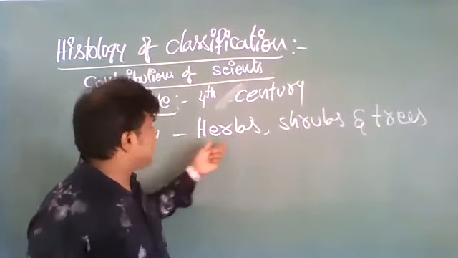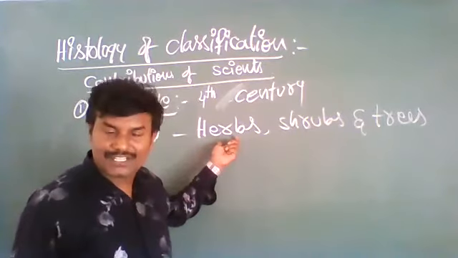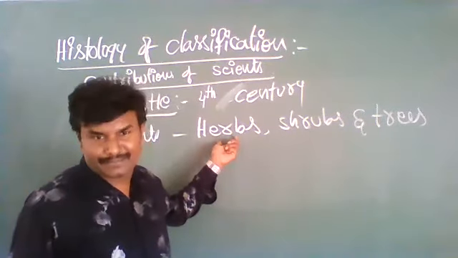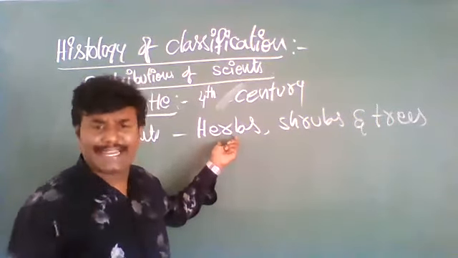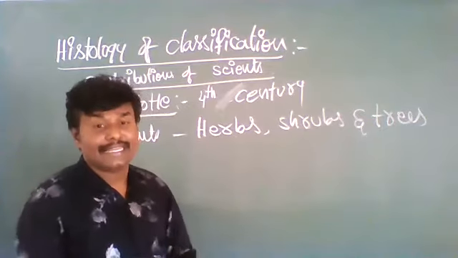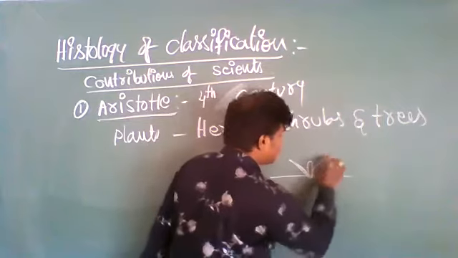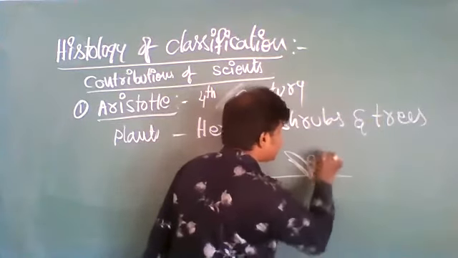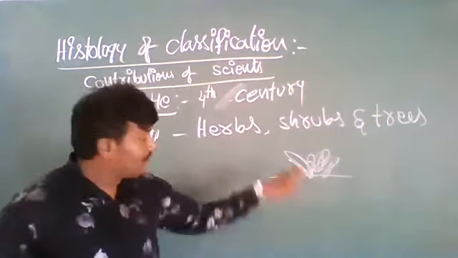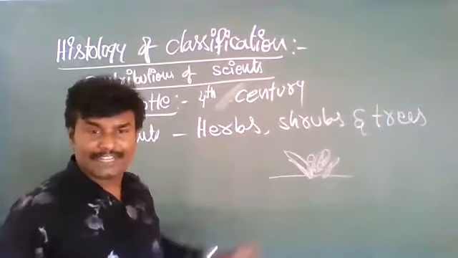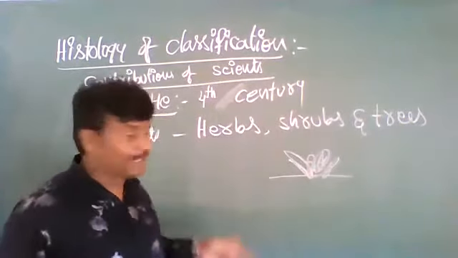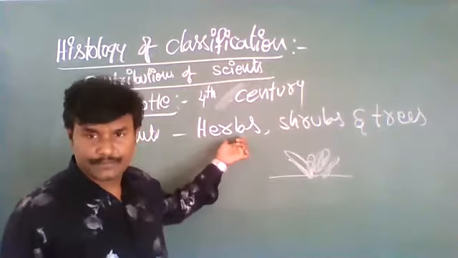He classified the plants. Herbs means what? They do not have a woody stem. They will not grow very high. Just on the ground only, they will expand, there only they will grow. They will not have a long woody stem. Those are called herbs.